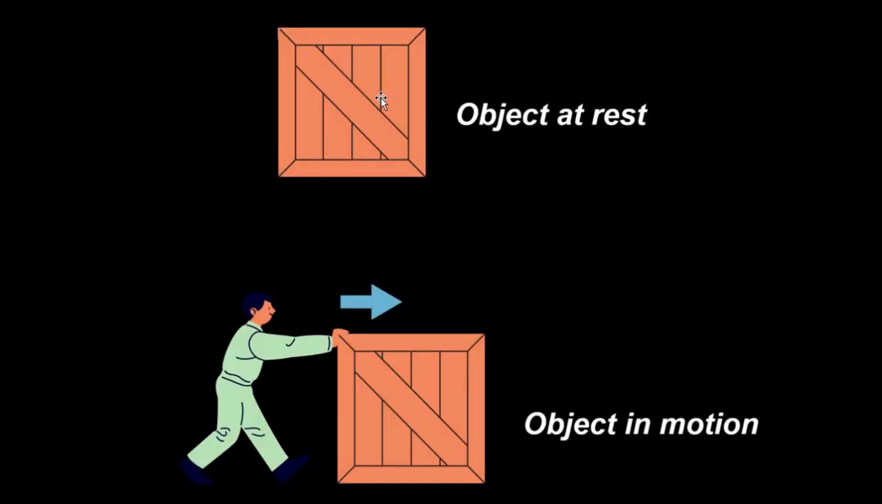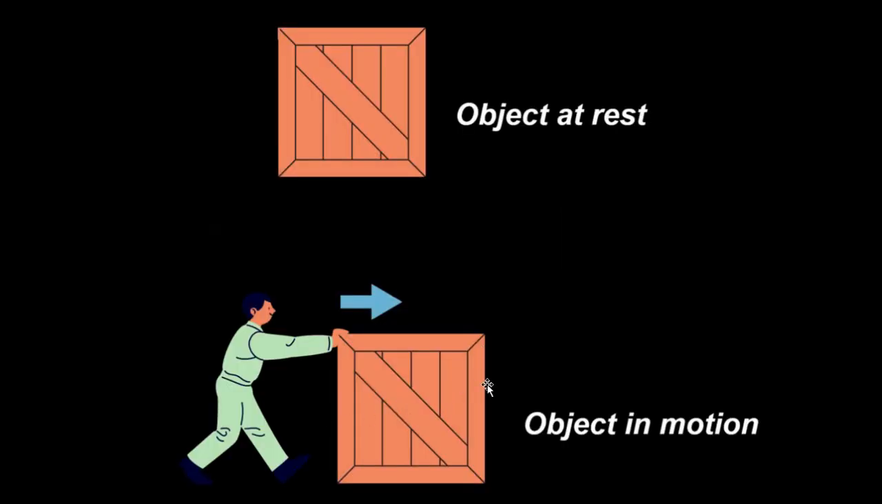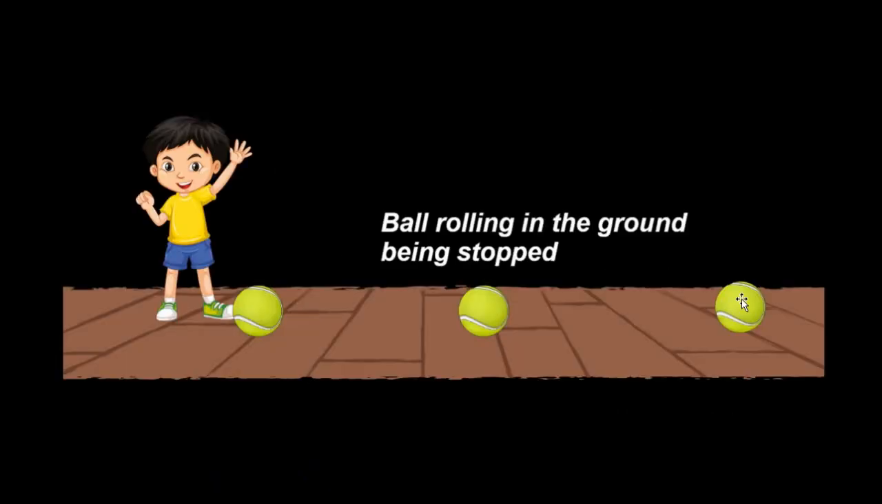In this case, initially the box was at rest, then some external force is applied in a particular direction, and it was in motion. Here the ball was rolling down in a straight line with a certain velocity and it was stopped by this boy. So external force is applied here to oppose motion, and here external force is applied to cause motion. Initially it was at rest, and external force caused it to move. Here initially it was in motion, and external force caused it to stop, to be at rest.